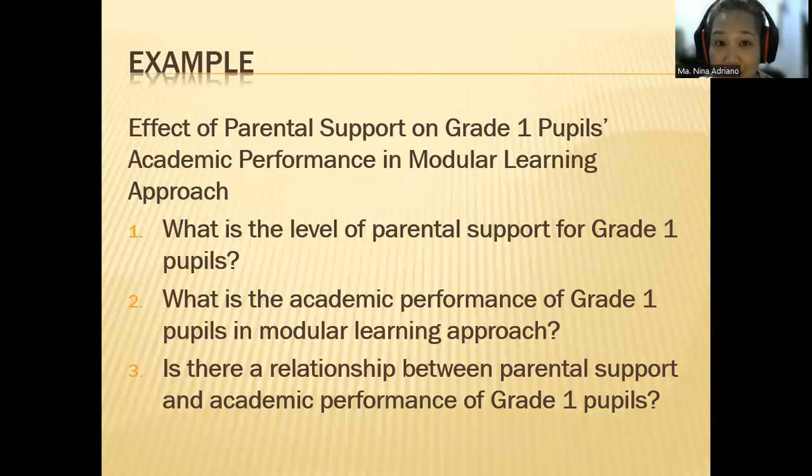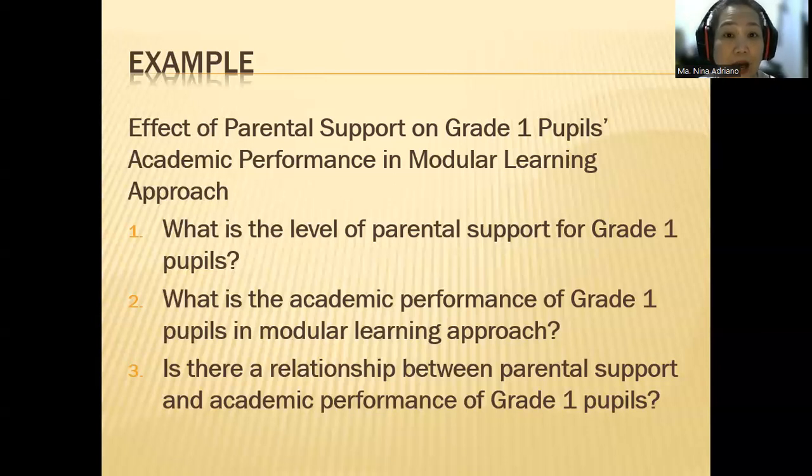And remember, I mentioned to you that if you have two variables, your research questions should be 2 plus 1. If I have three variables, my research questions should be 3 plus 1. Did you get it? So the number of your variables would dictate the number of questions you have in your research.